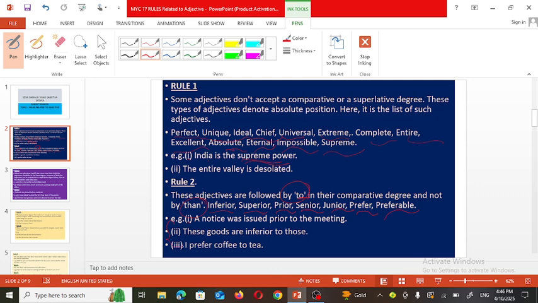Here a few examples are given. First one: a notice was issued prior to the meeting. These goods are inferior to those. It means a comparison is made between these goods and those goods. So for making that comparison, to is used. I prefer coffee to tea. It means instead of tea, I will give preference to coffee. So the comparison is made by using this preposition to.